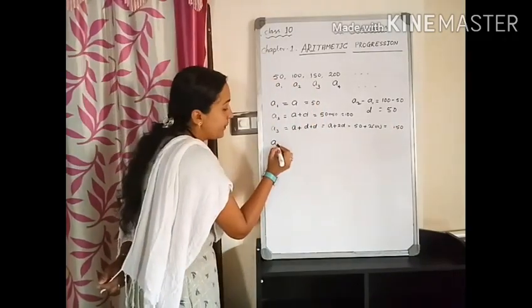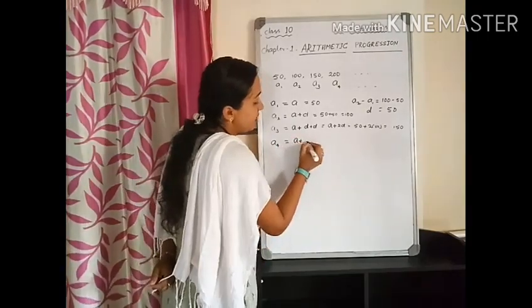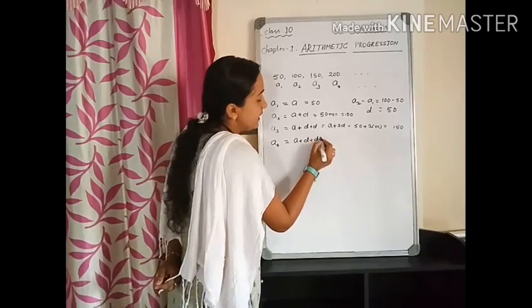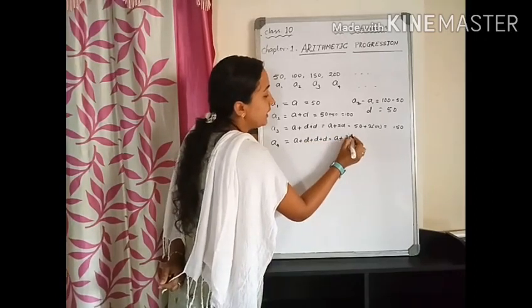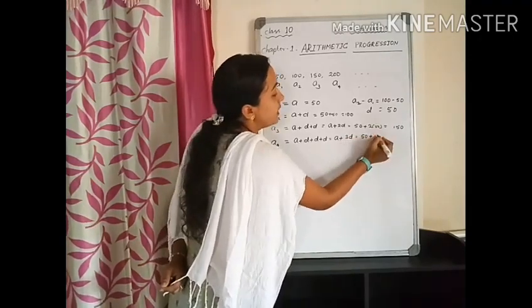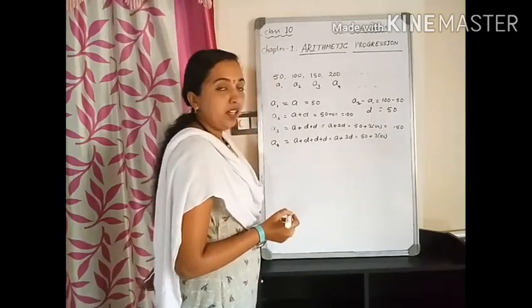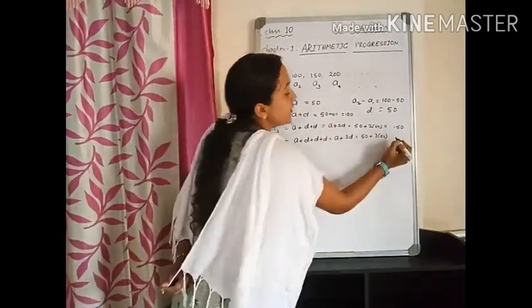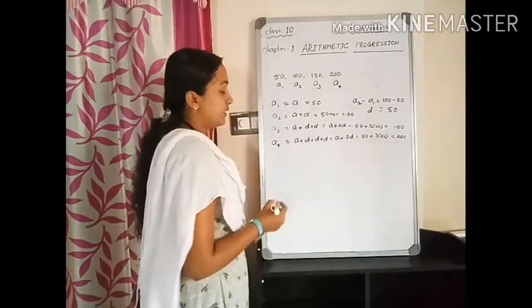In the same way, A4 is equal to A plus D plus D plus D, that means A plus 3D, which is 50 plus 3 into 50, that is 150. 150 plus 50 is 200, which is our fourth term.